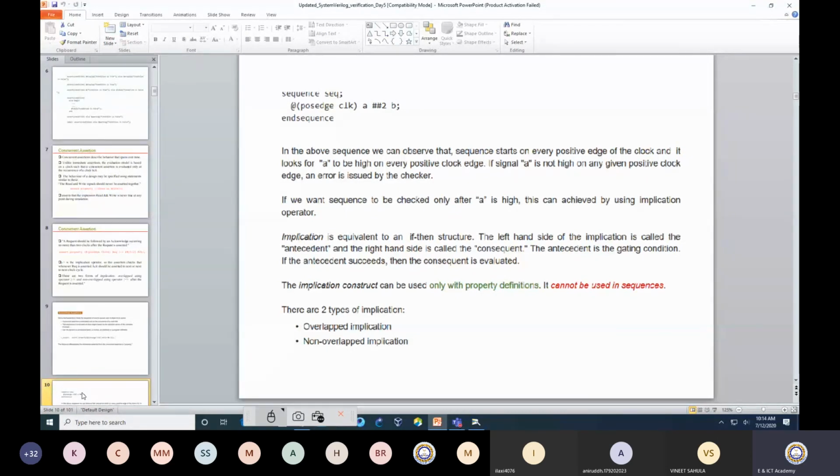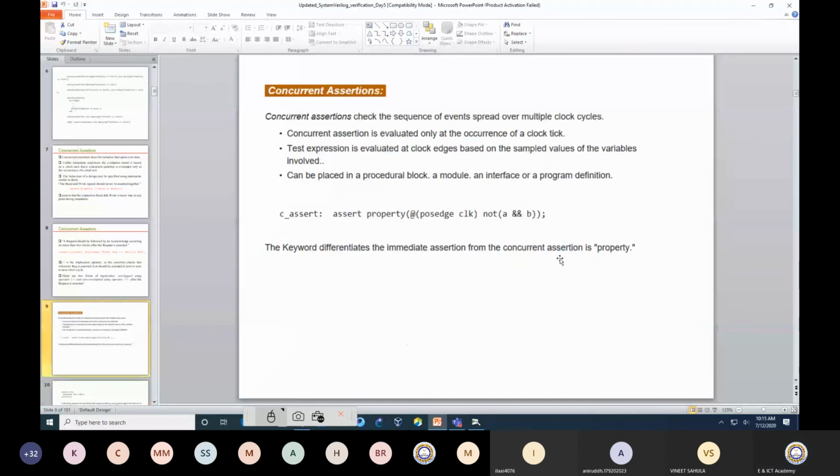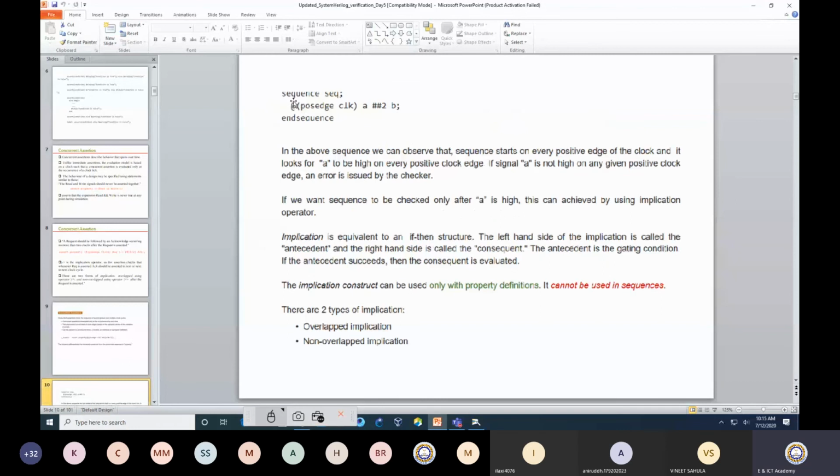So at the positive edge of the clock, A not equal to B. Now if you observe, this is what was written on the previous slide. There we wrote it in terms of a property, but now I have written the same thing as a sequence. Now this can also be valid.